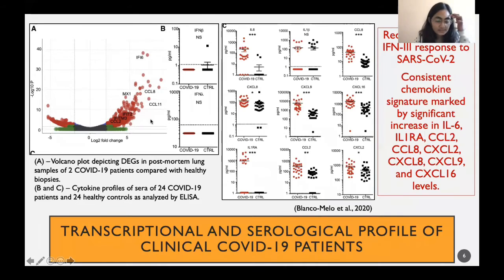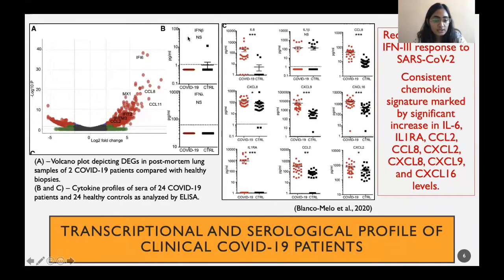And it shows upregulation of some genes, particularly MX1, IFITM3. These are ISGs, or interferon stimulated genes that I was talking about. And CCL8, CCL11, CCL2, these are the chemokines. So it shows that these genes were upregulated in COVID-19 patients.